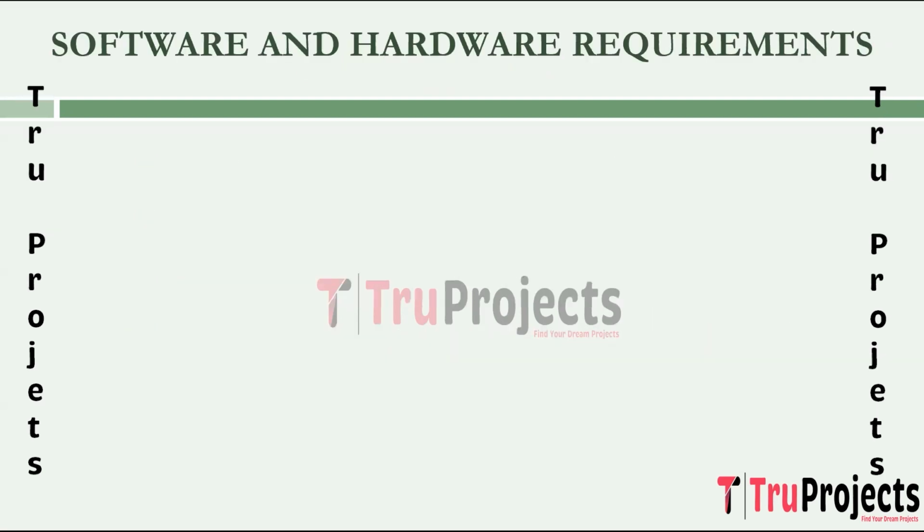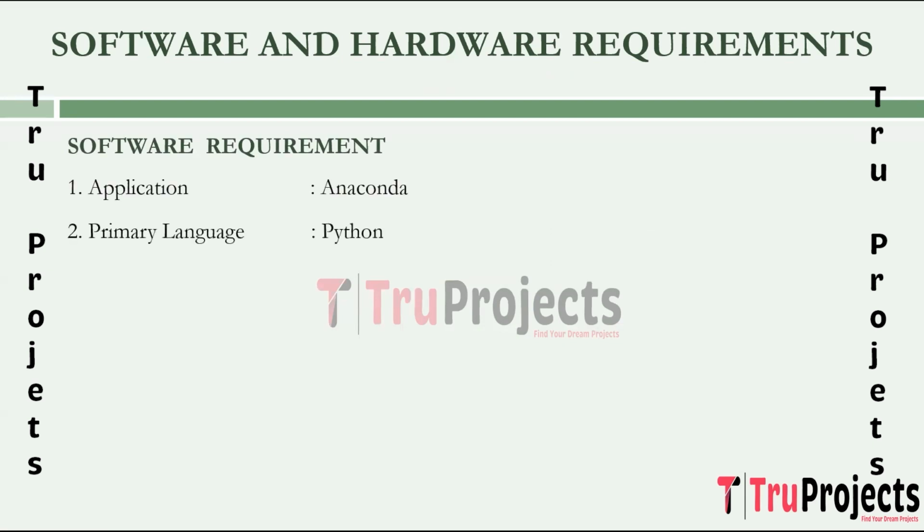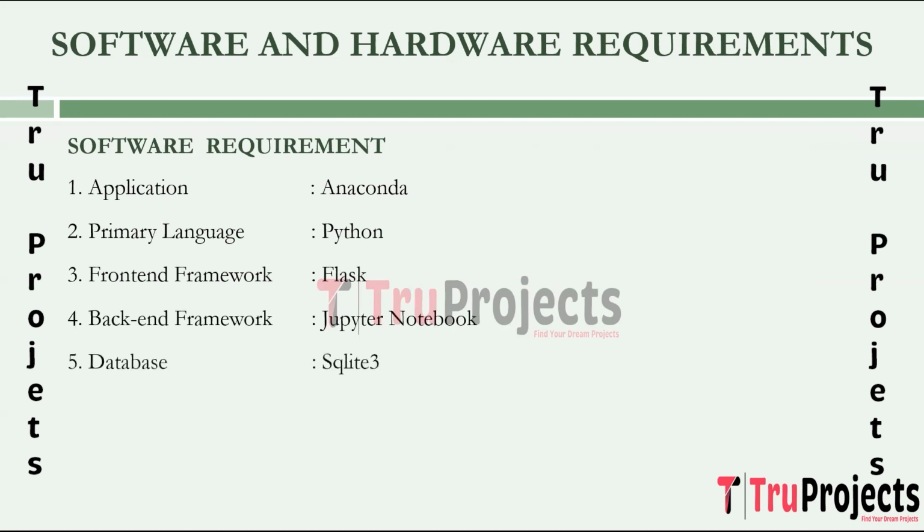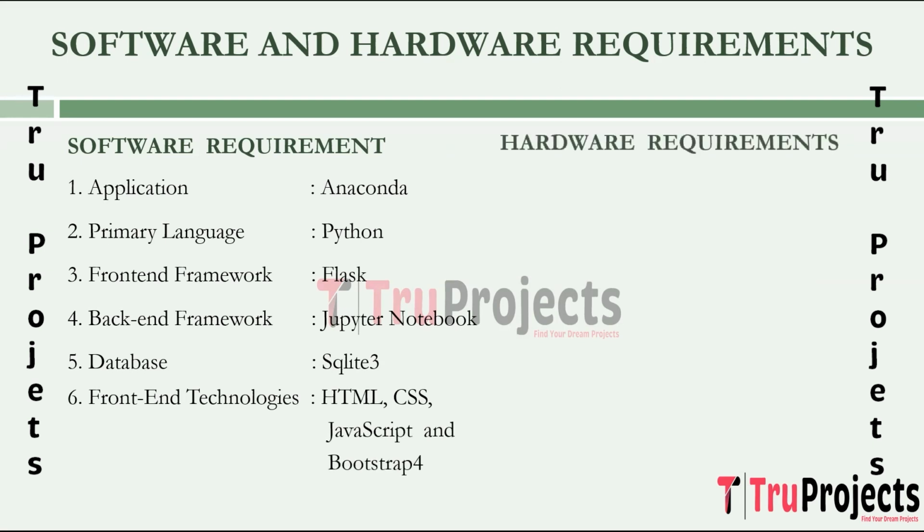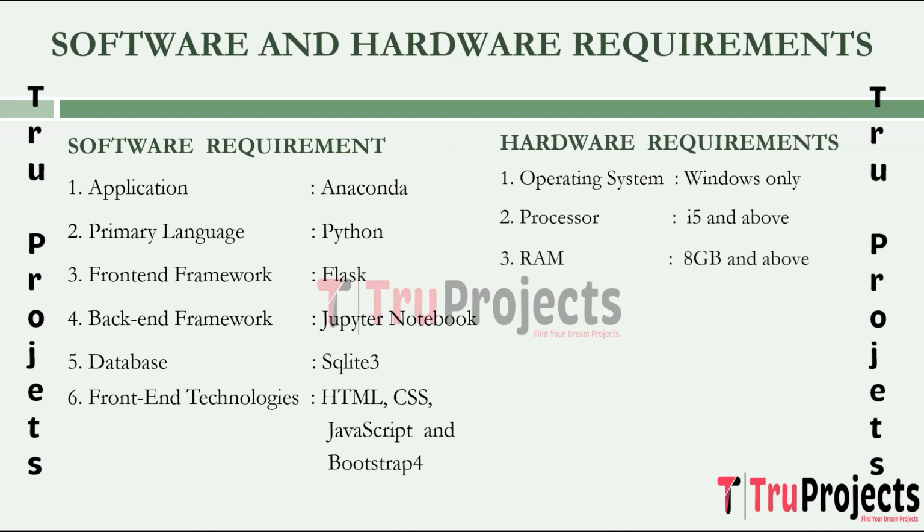To implement this project, we need software and hardware requirements. Coming to software requirements, we need the application of Anaconda, primary language of Python, front-end framework of Flask, back-end framework of Jupyter Notebook, database of SQLite 3, front-end technologies of HTML, CSS, JavaScript, and Bootstrap 4. Hardware requirements are operating system of Windows, processor of i5 and above, RAM of 8 GB and above, and hard disk of 25 GB and above.